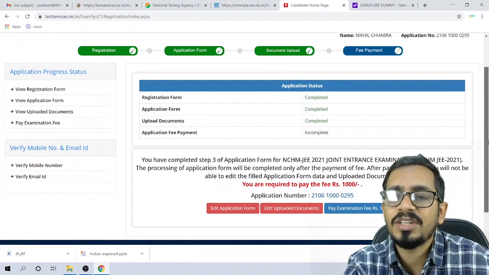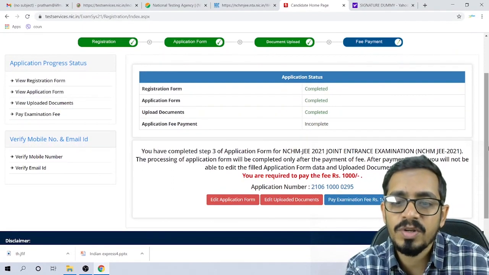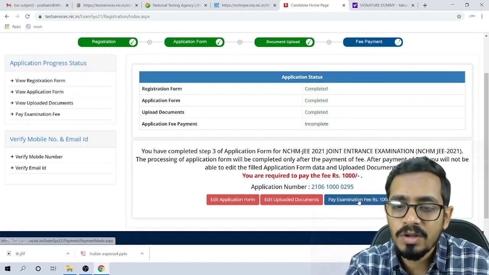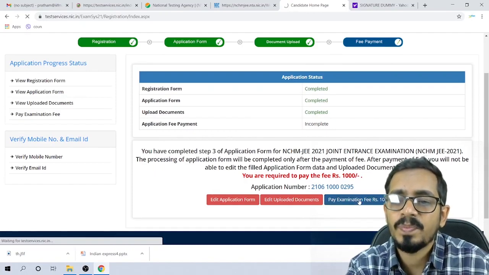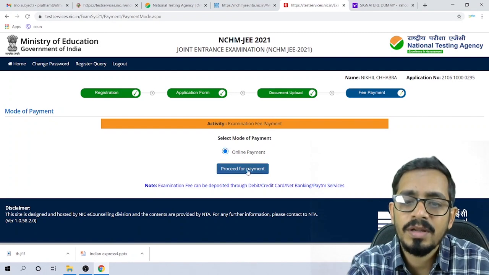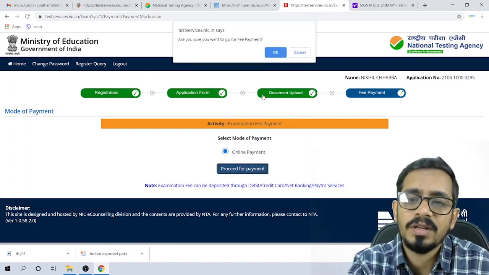The last thing to be done is the fees payment. As I've told you, the fees for the general category will be 1000 rupees. You need to click on pay examination fees. Need to click on online payment and proceed to payment. Click on OK.